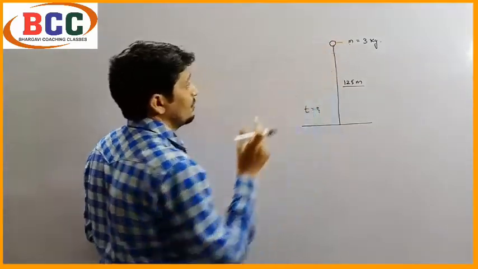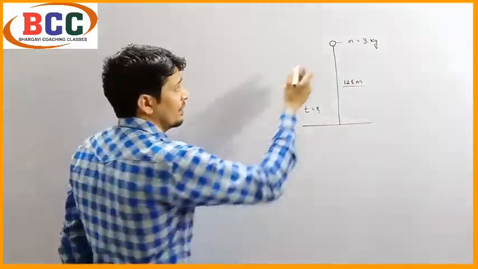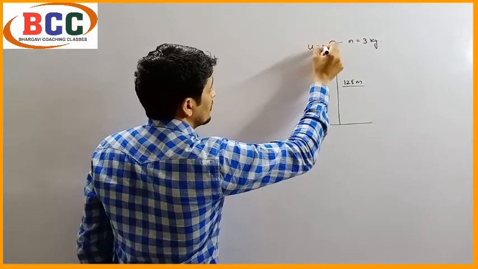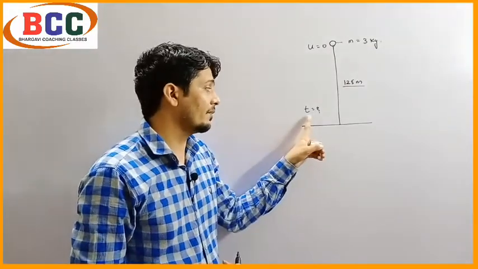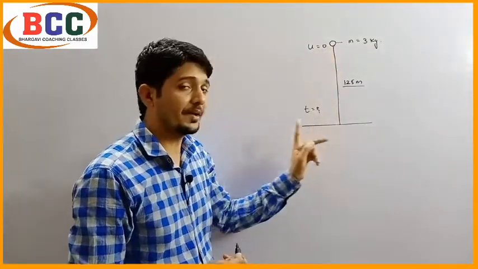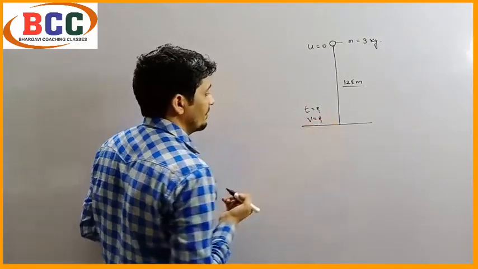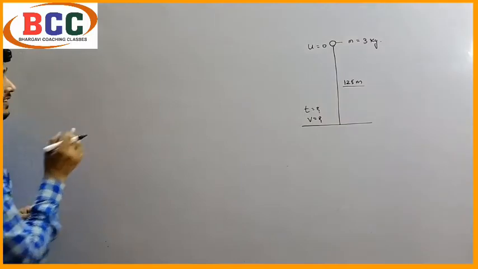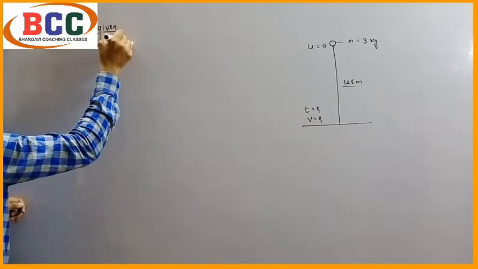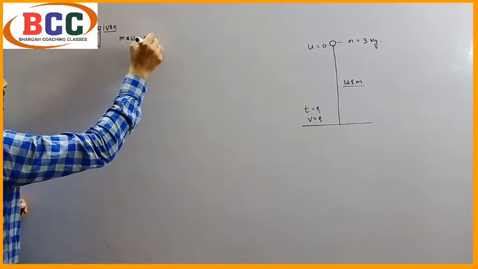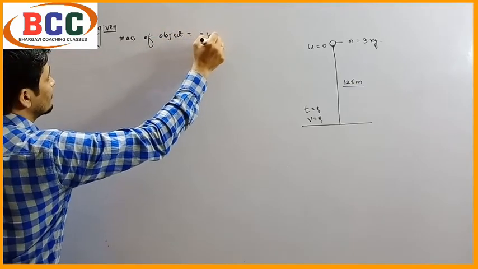When we release this ball from here, the initial velocity of the object will be 0, so we can write u equals 0. So these are the given. On that basis we have to calculate the time for the ball to reach from here to here, and the final velocity, that is v. So we write given first. What is given? Given: mass of the object is 3 kg.